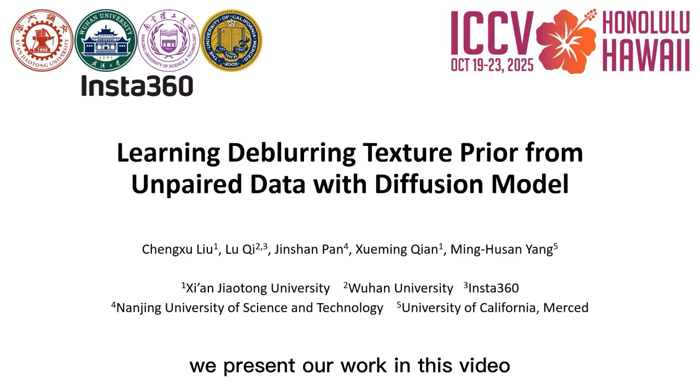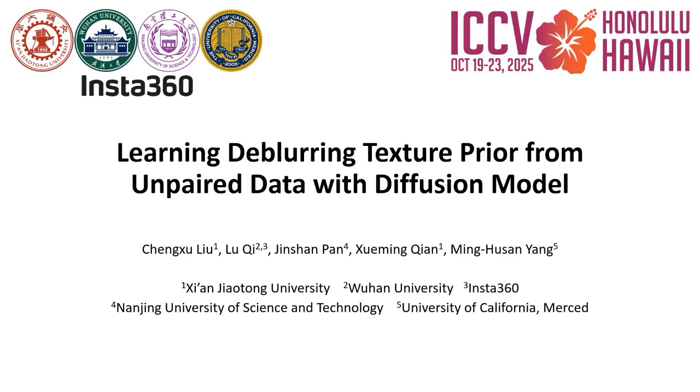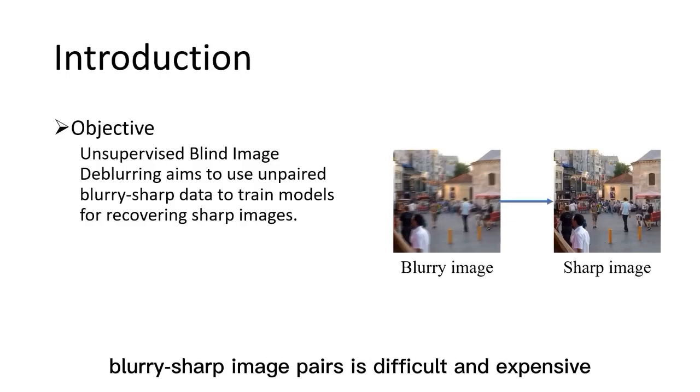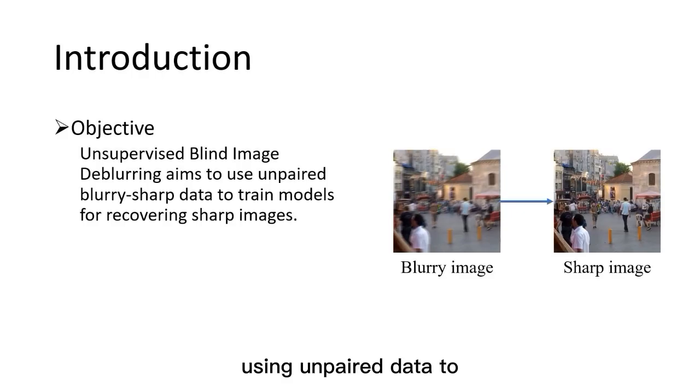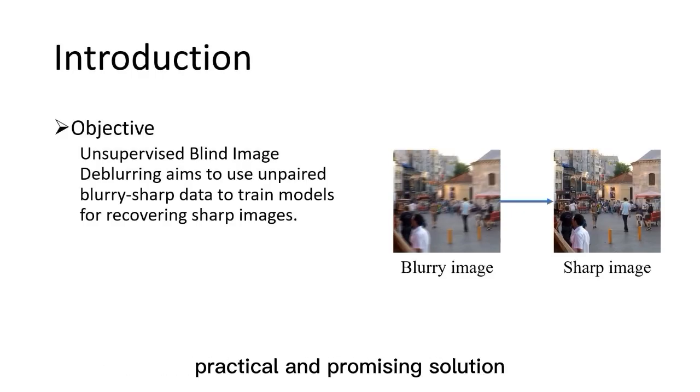We present our work in this video, learning deblurring texture prior from unpaired data with diffusion model. Since acquiring large amounts of realistic blurry-sharp image pairs is difficult and expensive, using unpaired data to train models for recovering sharp images is a more practical and promising solution.